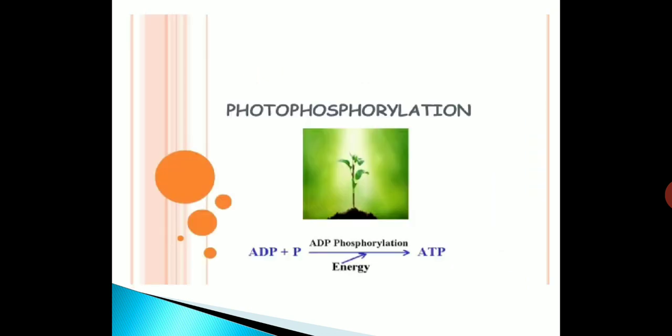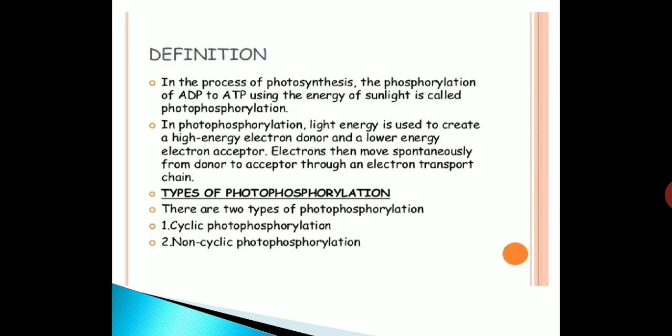Now we come to photophosphorylation. ADP plus Pi in presence of light undergoes phosphorylation and gives rise to ATP. The definition: in the process of photosynthesis, the phosphorylation of ADP to ATP using energy of sunlight is called photophosphorylation.